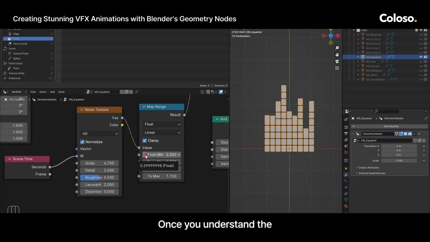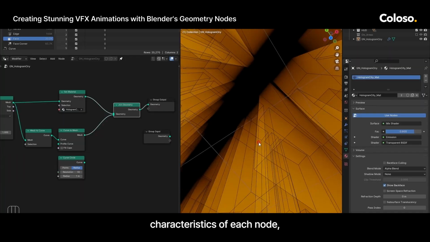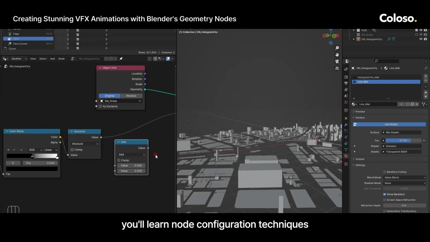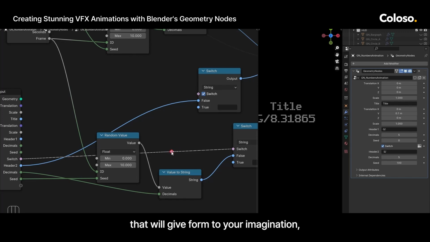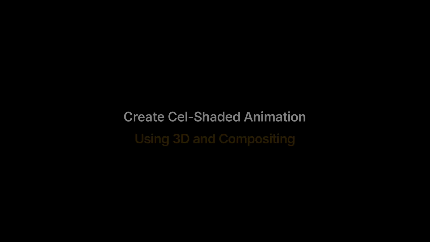Once you understand the characteristics of each node, you'll learn node configuration techniques that will give form to your imagination and gain the skill to adapt to future developments and environments.